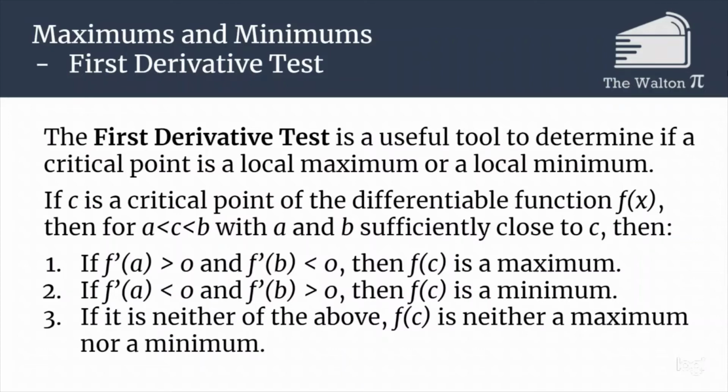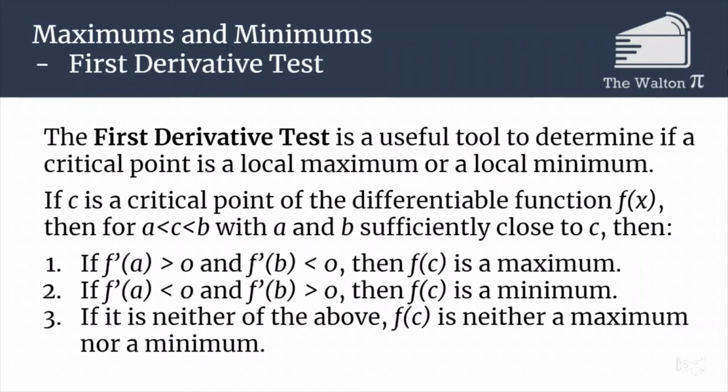That means if the function is increasing before c and then decreasing after c, it's a maximum. If f prime of a is less than 0 and f prime of b is greater than 0, then f of c is a minimum. So if it's decreasing before c and then increasing after c, at c we have a minimum. If it's neither of the above, then f of c is neither a maximum nor a minimum.